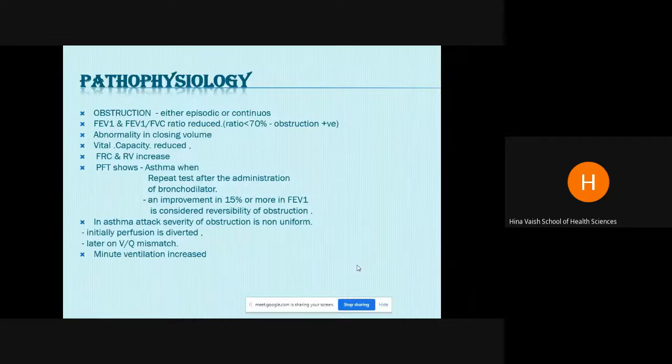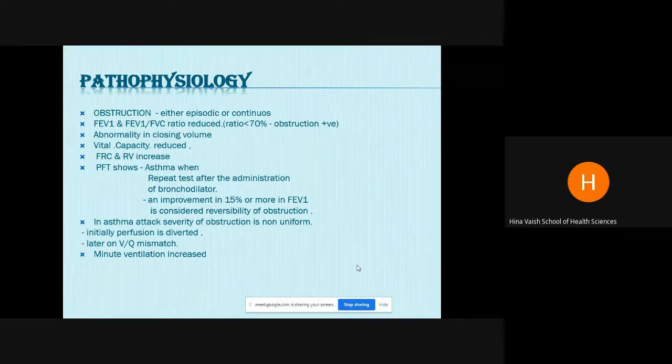So, if we talk of the pathophysiology, there will be obstruction. It will be either episodic, as it's seen in the young population, or it can be continuous. FEV1 and the FEV1 by FVC ratio will be reduced, less than 70%, indicating obstruction. So, whenever spirometry is done, you can grade the severity according to FEV1. If the ratio is reduced, this indicates an obstructive condition, and the severity can be graded with the help of FEV1. Closing volumes will be abnormal, the vital capacity will be reduced, and because of air trapping, the residual volume will increase.